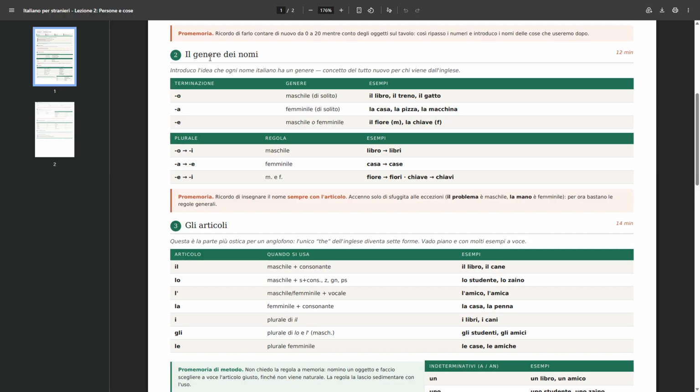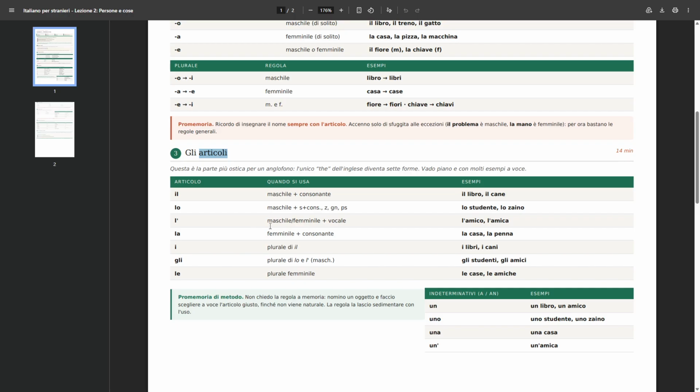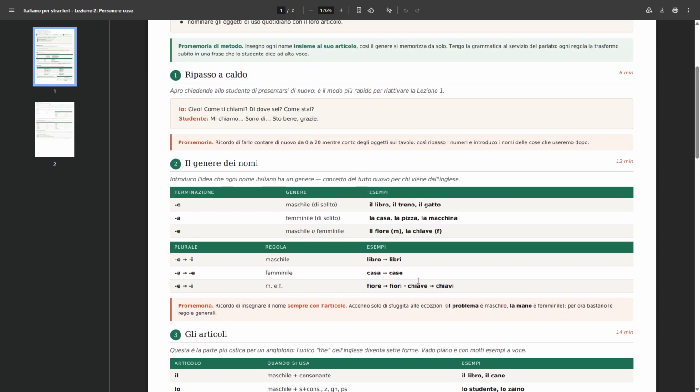So, first of all, I have already touched on the subject that there are genders for the nouns in Italian, so obviously masculine and feminine, and sometimes there are some exceptions of nouns that are the same in the feminine as in the masculine, and although maybe they are identical, they still have a gender. So sometimes they are masculine and sometimes they are feminine. And how do we understand this? We do by the article that's used, and we're going to see that as well.